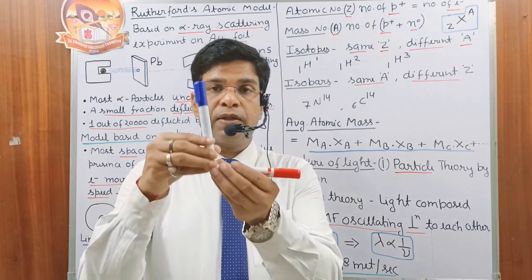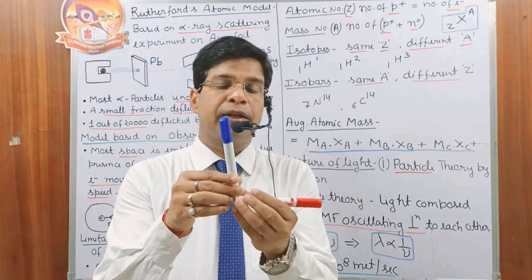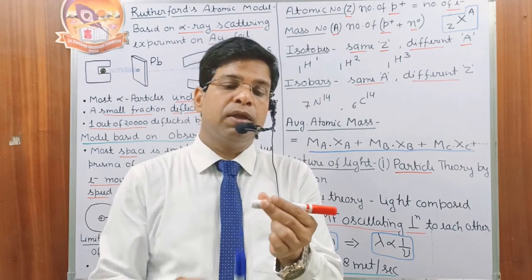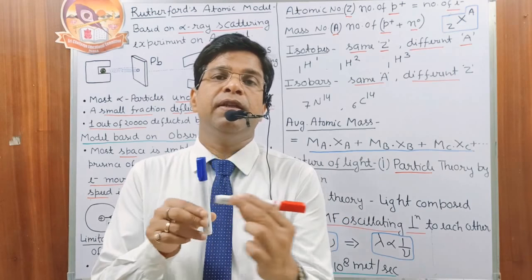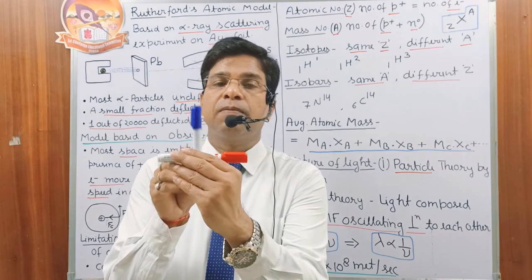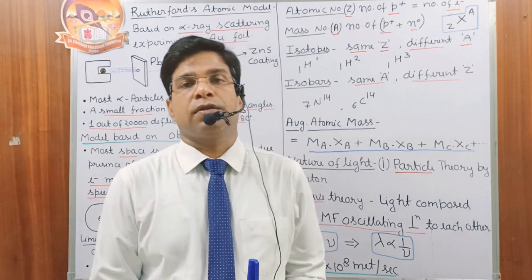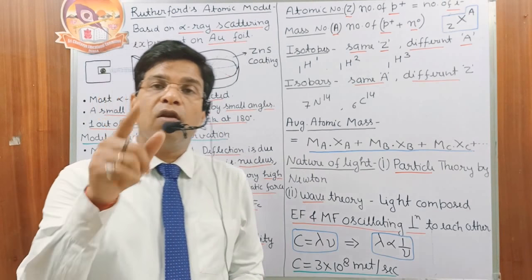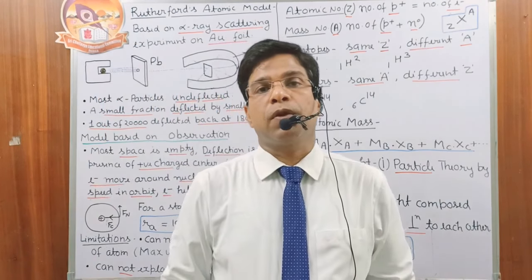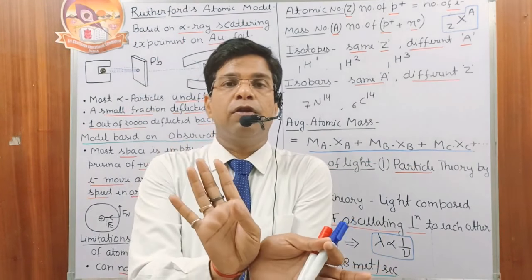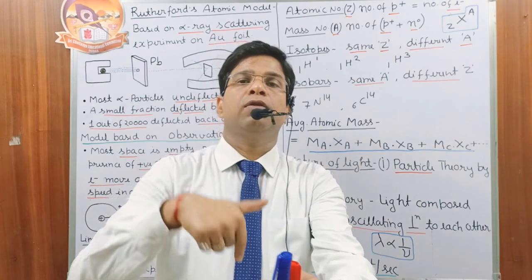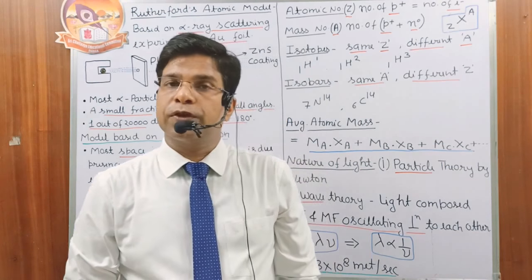If this is the electrical field, then this is the magnetic field. The electrical field oscillates in this direction and the magnetic field oscillates in this direction, meaning they are always perpendicular to each other, and they are also perpendicular to the line of propagation.